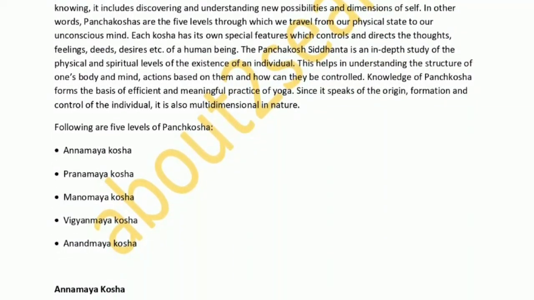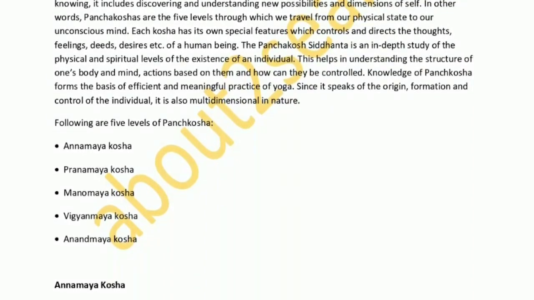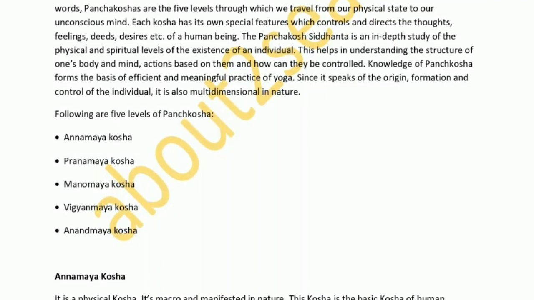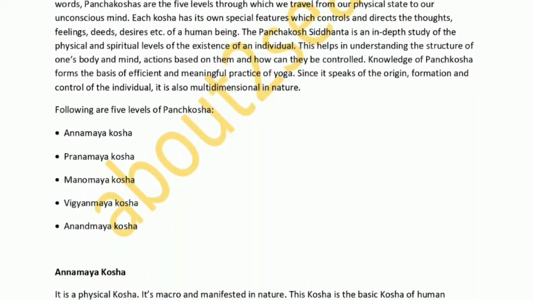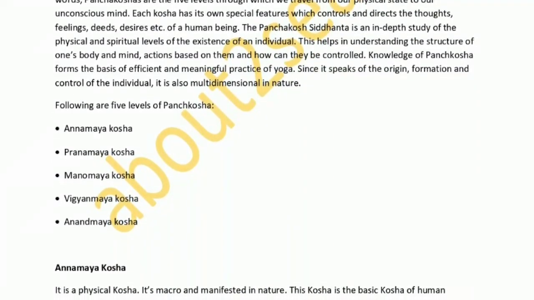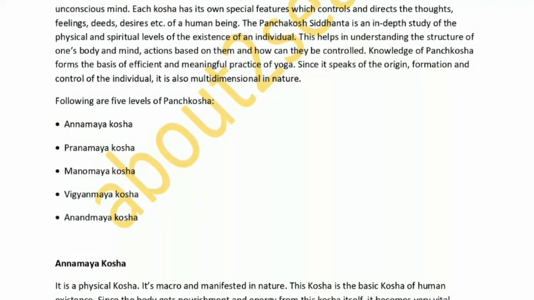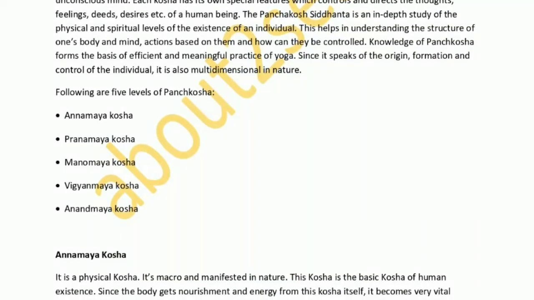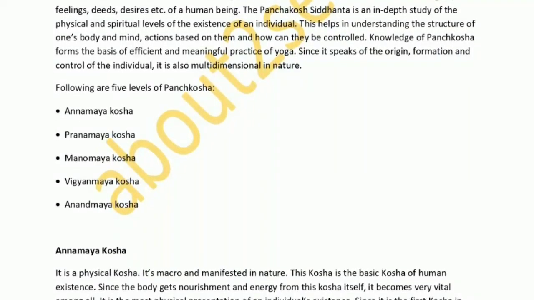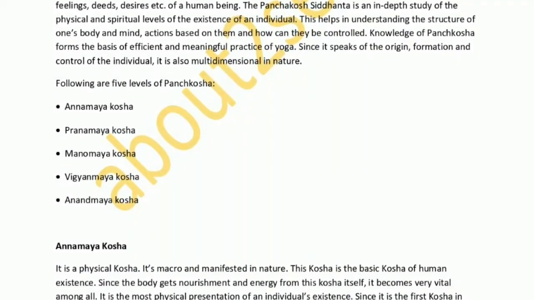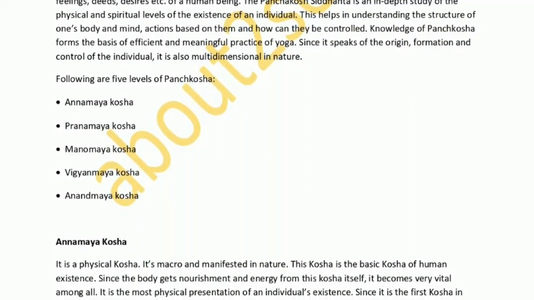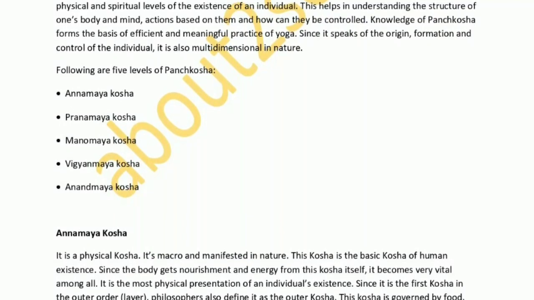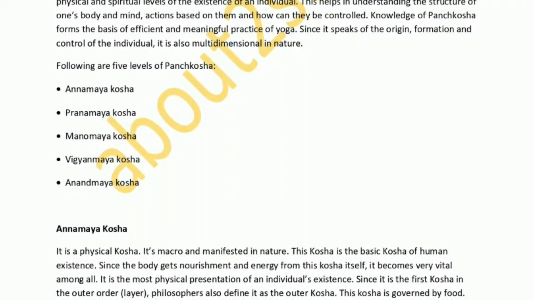The Panchakosh Siddhanta is an in-depth study of the physical and spiritual levels of the existence of an individual. This helps in understanding the structure of one's body and mind, actions based on them and how they can be controlled. Knowledge of Panchkosha forms the basis of efficient and meaningful practice of yoga. Since it speaks of the origin, formation and control of the individual, it is also multidimensional in nature. Following are the 5 levels of Panchkosha: Annamaya Kosha, Pranamaya Kosha, Manomaya Kosha, Vijnanmaya Kosha, Anandmaya Kosha.